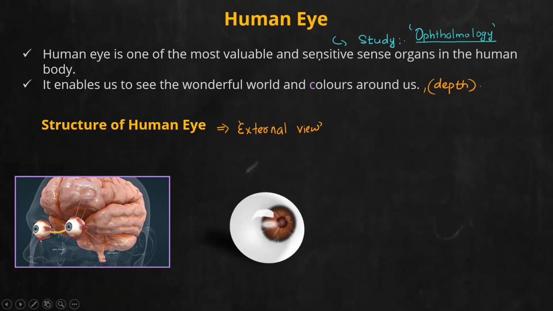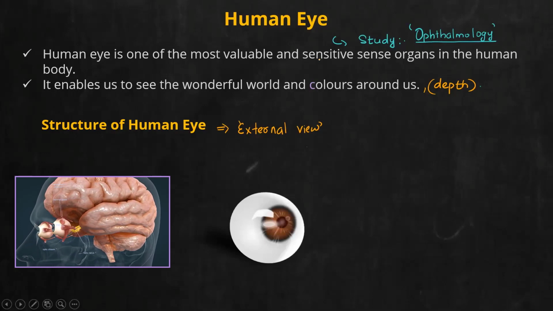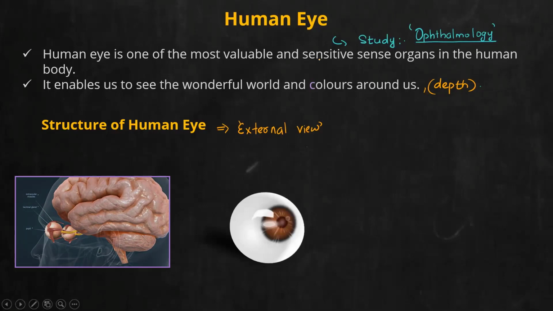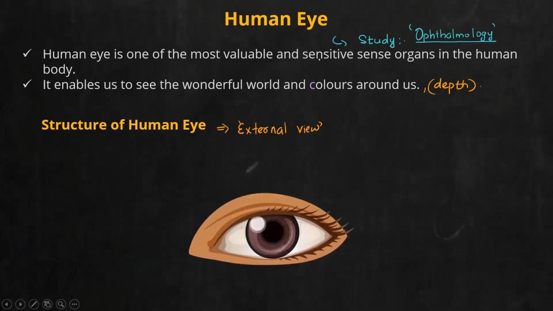This eyeball, when placed in human beings, it is enclosed in another structure. That is, we have a socket in our face. In that, we place this eyeball. If I focus on that view, this is what you see. Now, can you tell me what is this part called?